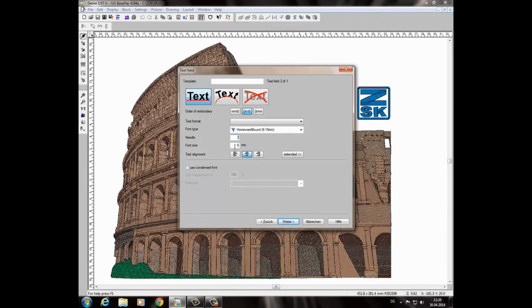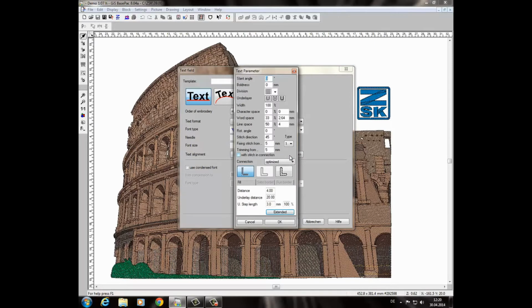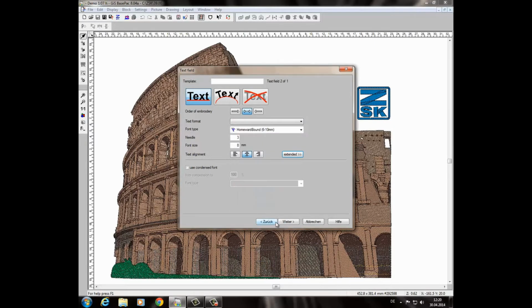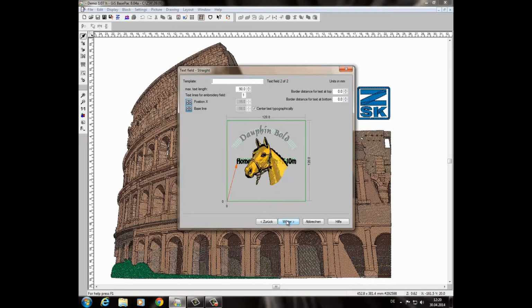The font size is okay. I guess also my parameters are okay. Fine. We go to the next page. Here is now the new line. I bring it now underneath the horse, and of course we can also centerize it. We tell him it should be vertical centered. Perfect. Here you can see the maximal text length.